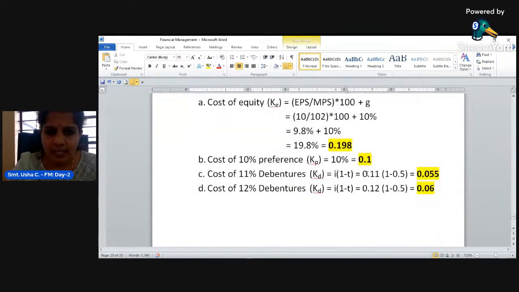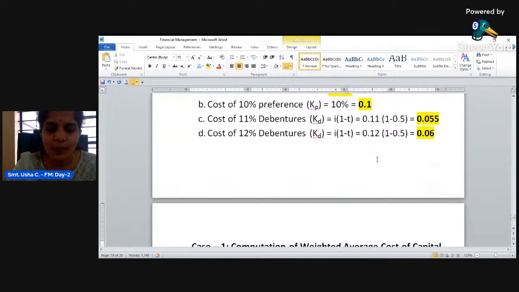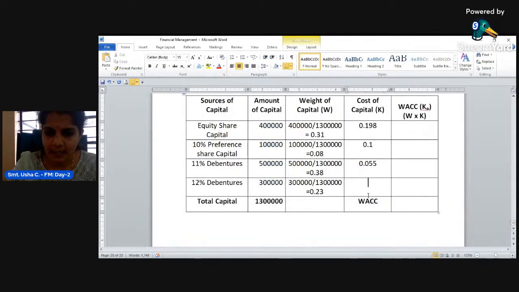Next is 12% debenture, it is 0.06. What you have to do now? Just multiply these two and take the total. Are you understanding? Is there any doubt with this? Can you do at least this calculation now? You can calculate this, right?